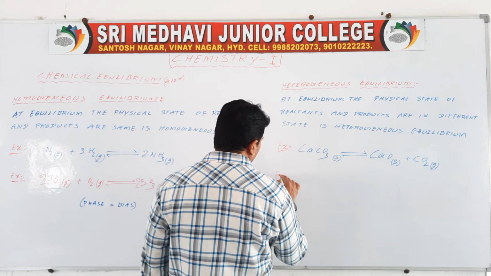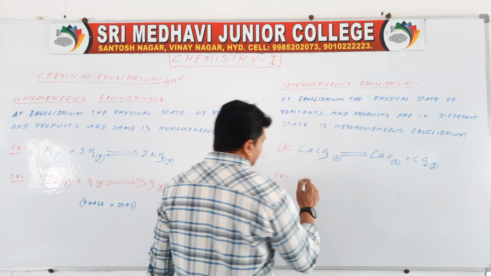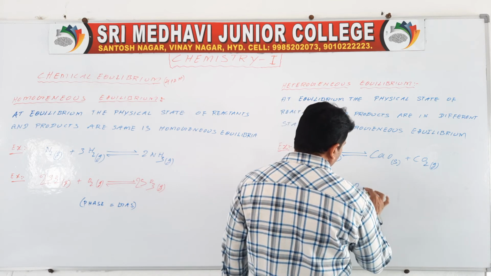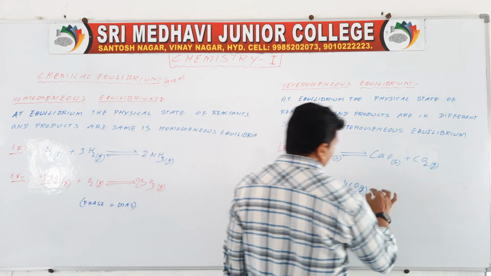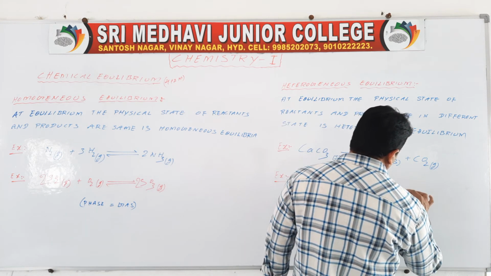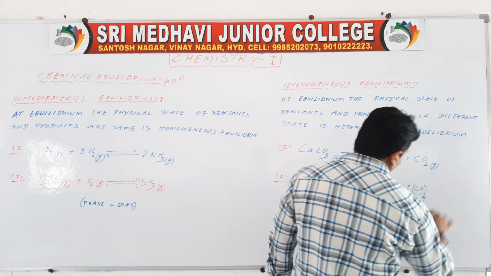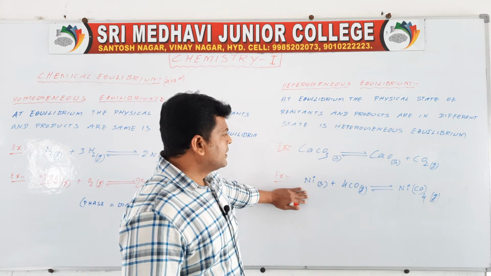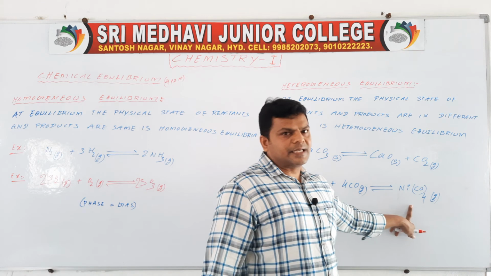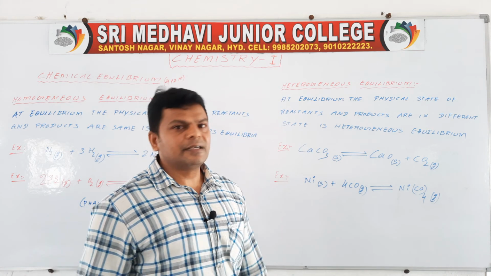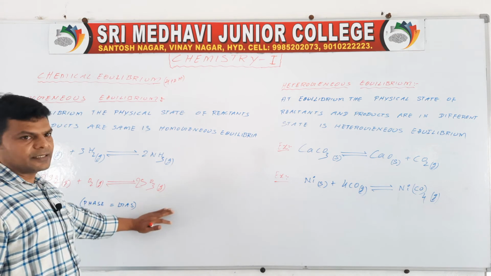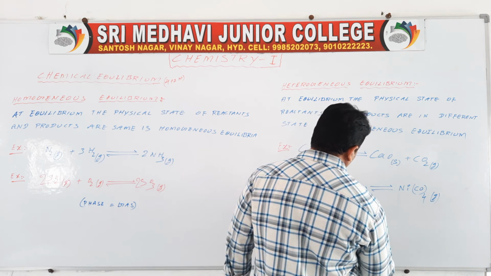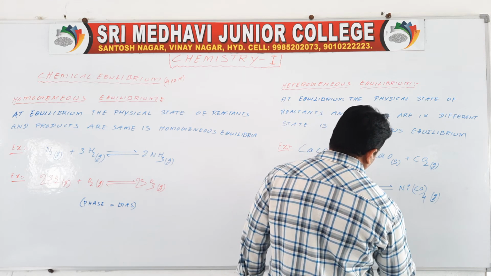One more example: Ni solid plus 4CO gas, carbon monoxide, gives rise to Ni(CO)4 gas. So here it is a solid, and it is a gaseous phase. So here the phase is different. Here the phase is gaseous, gases same. Here the phase is a different phase.